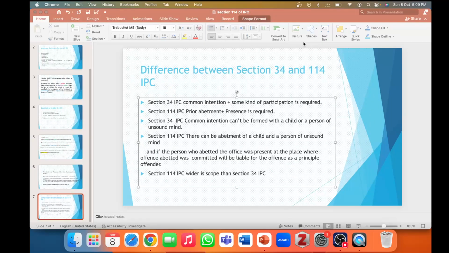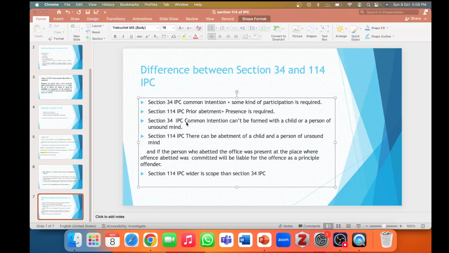Now we come to the difference between section 34 and 114 of IPC. Section 34 of IPC deals with common intention. By common intention, we understand a prior meeting of minds plus some kind of participation is a must. Under 114 of IPC, prior abetment plus mere presence is required. There is no requirement of any kind of participation.